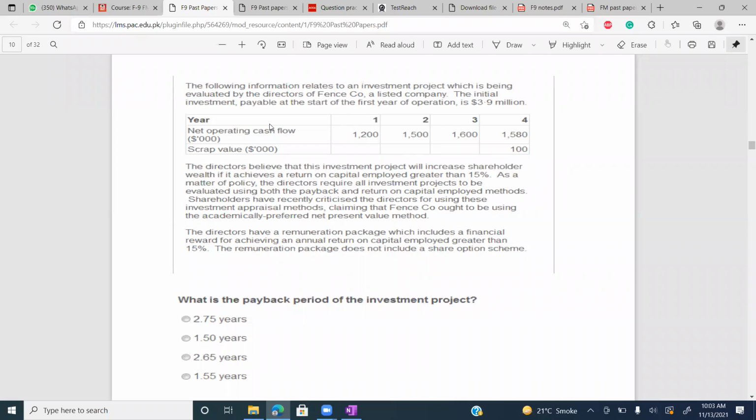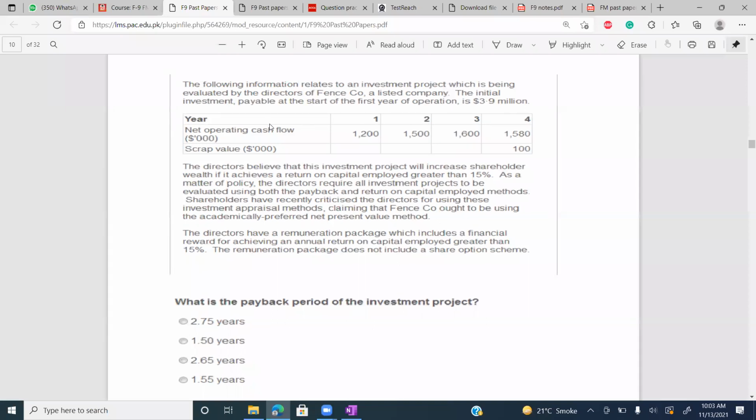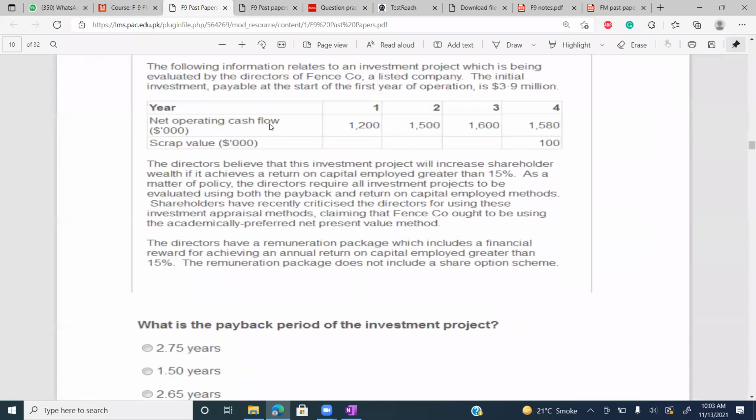The director believes that this investment project will increase shareholder wealth if it achieves a return on capital employed greater than 15%. As a matter of policy, the director requires all investment projects to be evaluated using both payback and return on capital employed. Shareholders have recently criticized the director for using these investment appraisal methods, claiming that Fence company ought to be using the academically preferred net present value. The director's remuneration package includes a financial reward for achieving an annual return on capital employed greater than 15%. The remuneration package does not include a share option scheme.